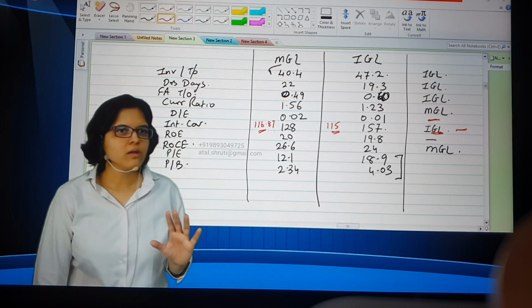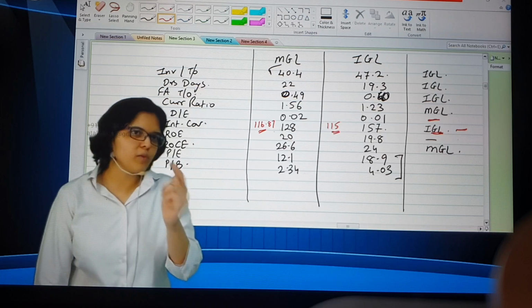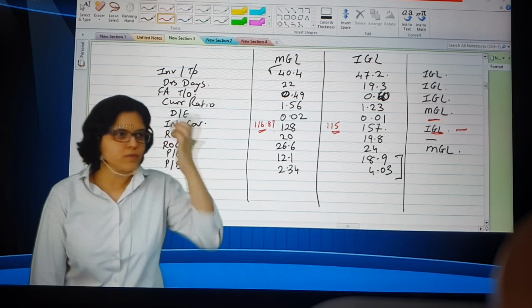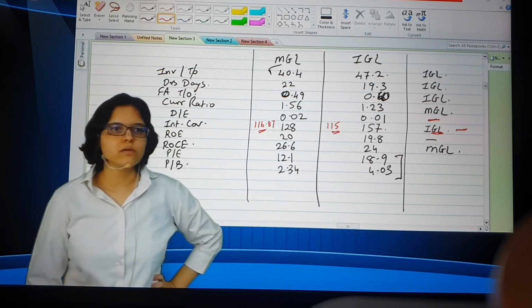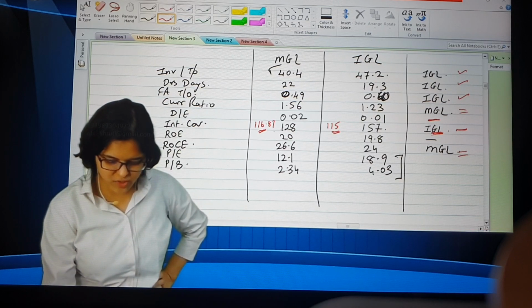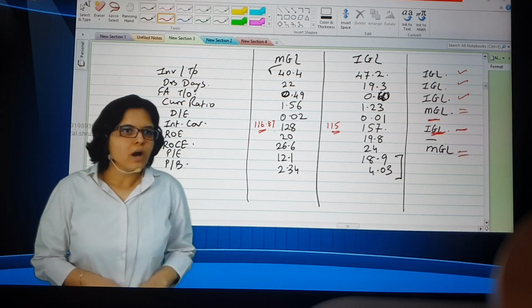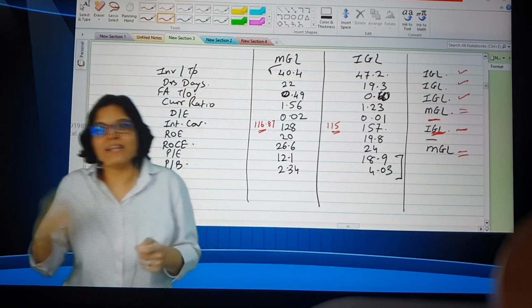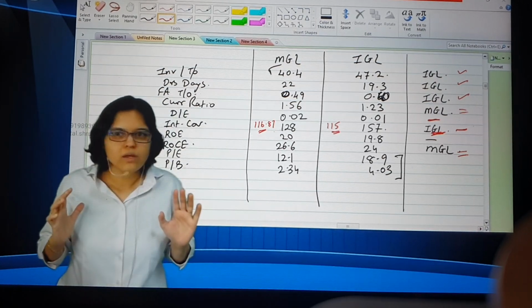No other parameter? So I told you, price, PE, PB both are calculated every day on screener. So that will be more updated. Okay. Now if you ask me, based on only these points, see IGL and MGL. This we should scrap it off. So can I say it's a very neck to neck thing? I can't make a 100% conviction that okay, MGL is better than IGL or IGL is better than MGL. Difficult for me to do that.